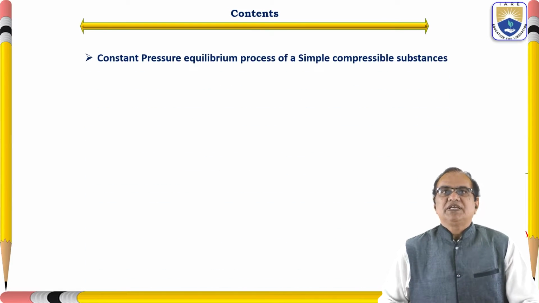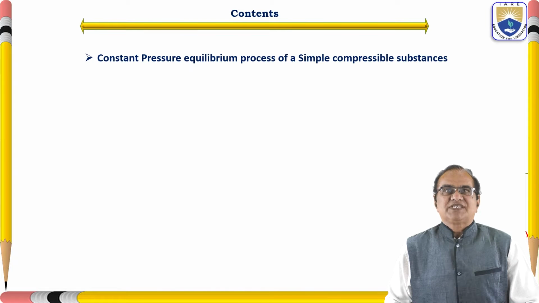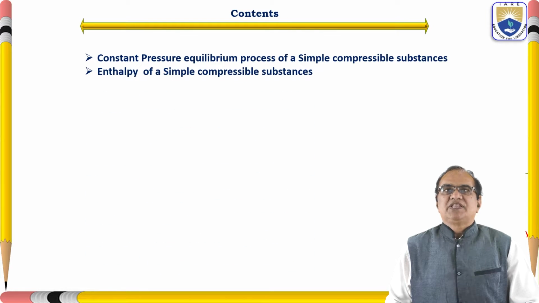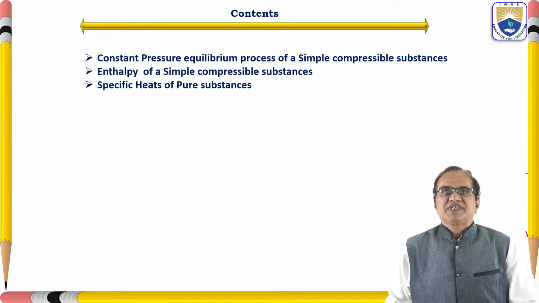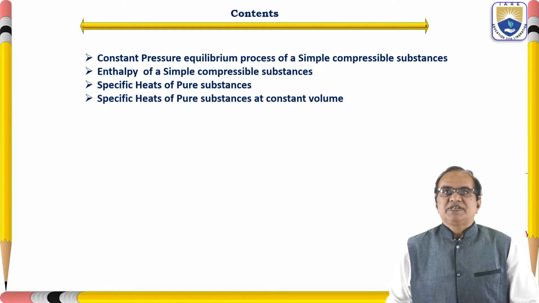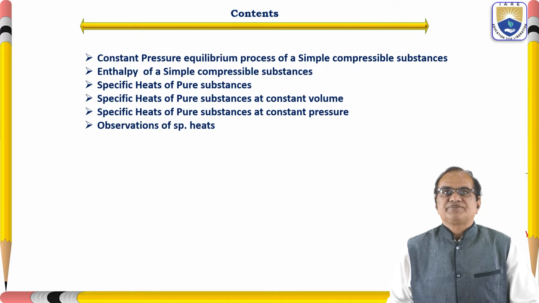So in today's class I am going to discuss the constant pressure equilibrium process of a simple compressible substance, enthalpy of a simple compressible substance, specific heats of pure substances, specific heats of pure substances at constant volume, specific heats of pure substances at constant pressure, and observation of specific heat.